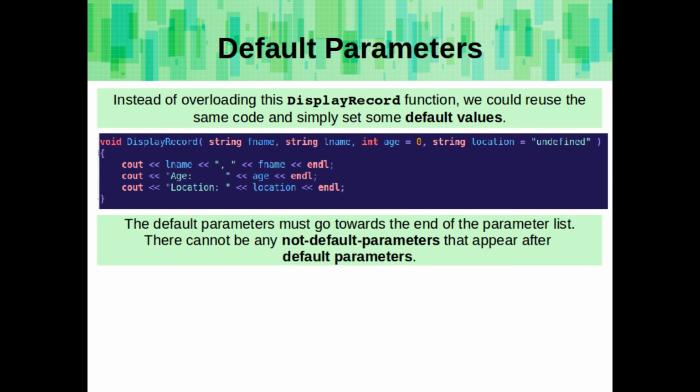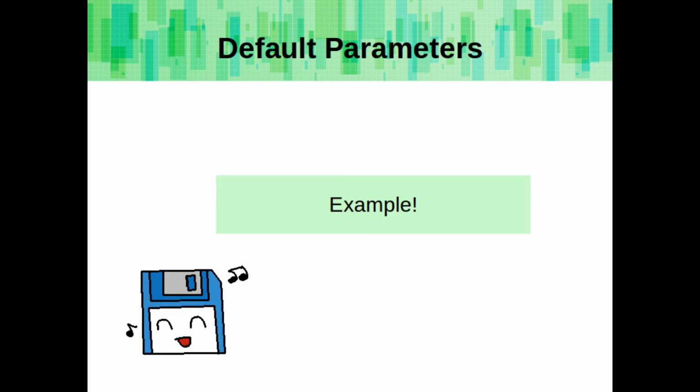The default parameters must go towards the end of the parameter list. There cannot be any non-default parameters that appear after default parameters. Okay, and now an example of default parameters.